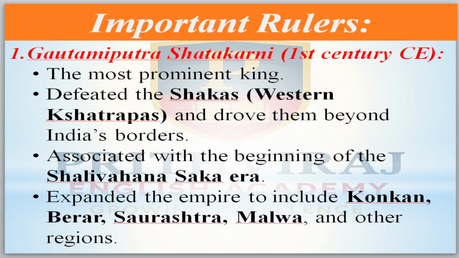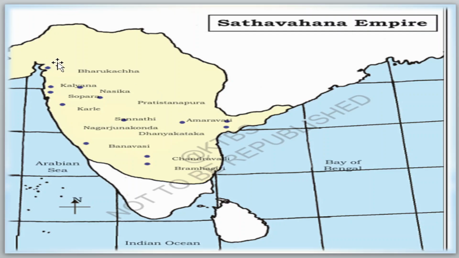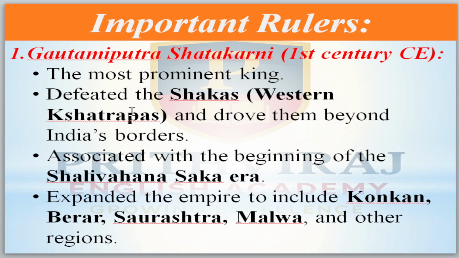Now, the most important and prominent ruler is Gautamiputra Shatakarni, whose reign began in the 1st century CE. He defeated the Sakas, who are today's Gujarati rulers, and drove them out beyond the Indian border.